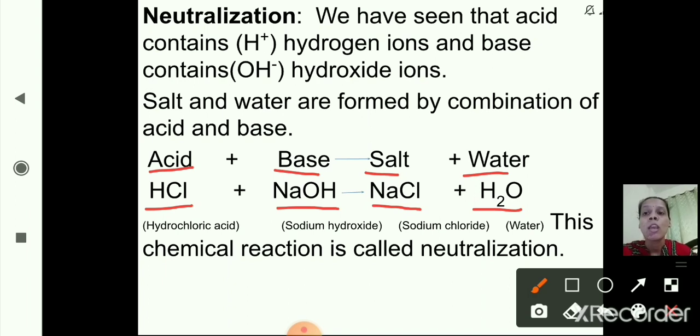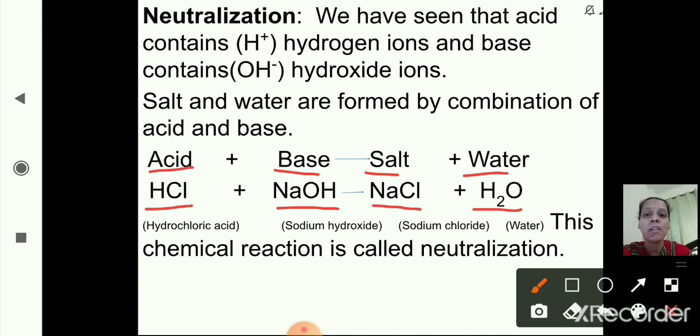Neutralization means, when acids react with bases, they form salt and water. So this reaction is called a neutralization reaction. One example is given: hydrochloric acid, when it reacts with sodium hydroxide, NaOH, gives NaCl, that is salt, sodium chloride, and H2O, that is water.